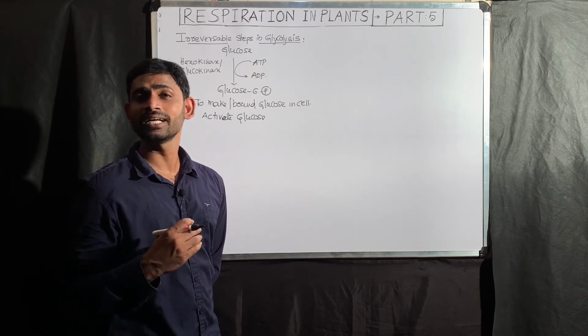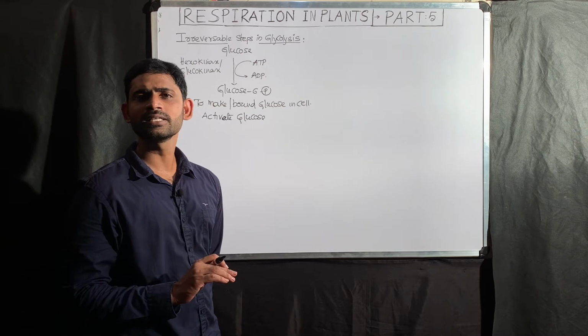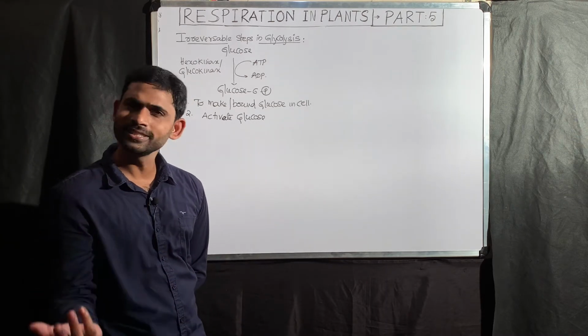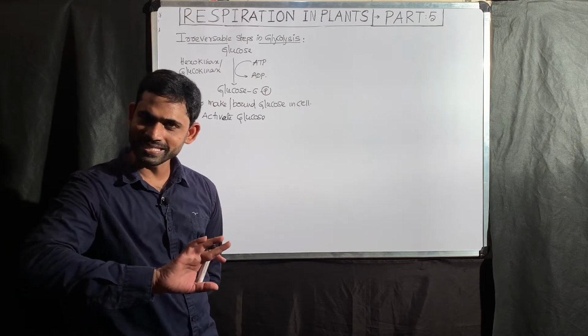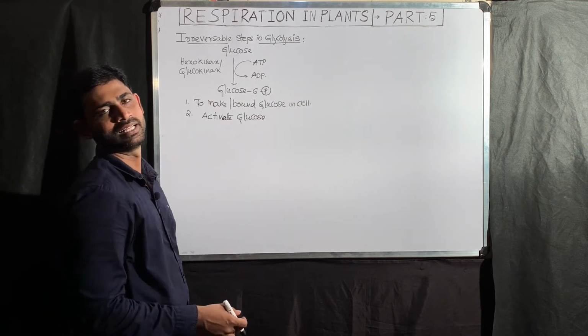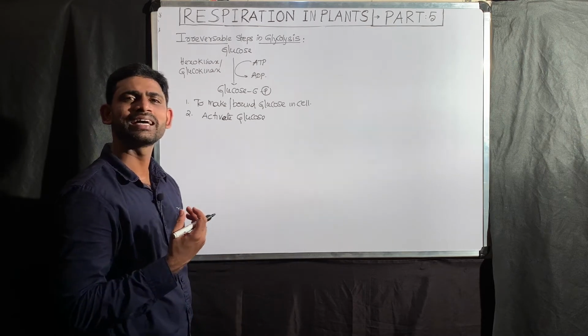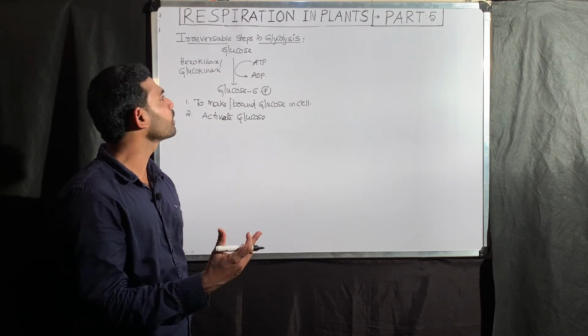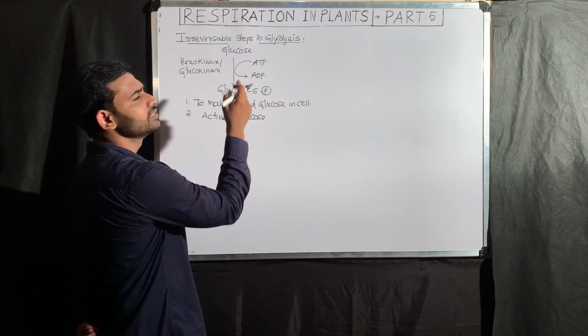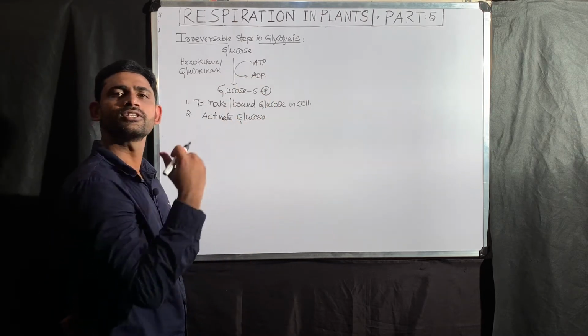Sometimes, when the glucose concentration is very high, glucose 6-phosphate can enter into glycogen synthesis. That means glucose itself is not involved; glucose in the form of glucose 6-phosphate is involved in the further biochemical reactions. That is why these two are the reasons for phosphorylation of glucose.